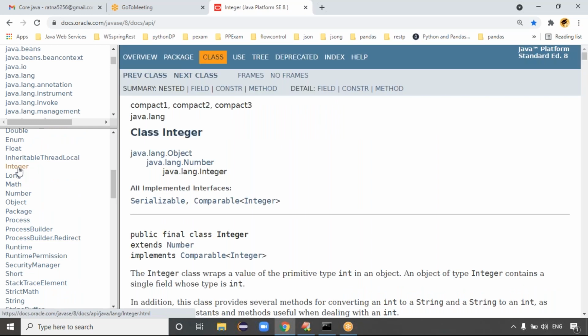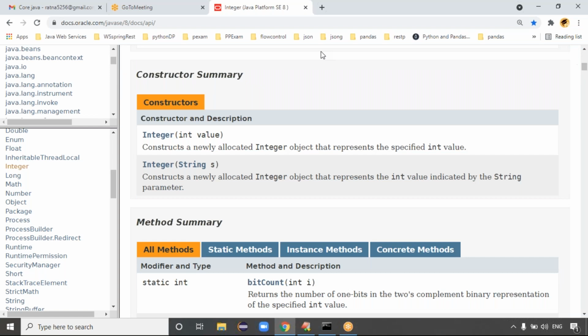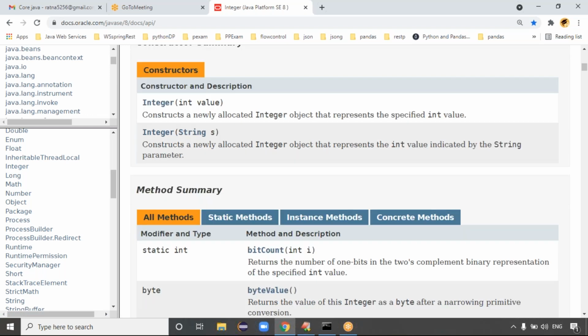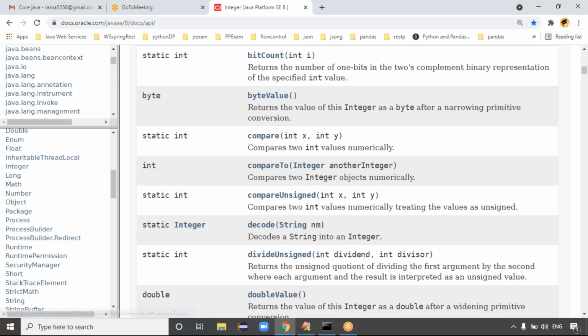In the last class, we discussed how many constructors: two constructors, right? One is a primitive constructor, one is a String constructor. Go and check once if it contains any other constructors. These are the constructors, and only two are present: one is an int value, one is a String value. And these are all the methods: compare, compareTo, doubleValue, equals, and so on. Okay, sir, got it.